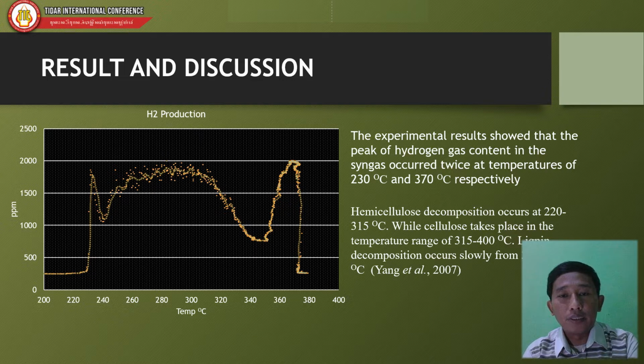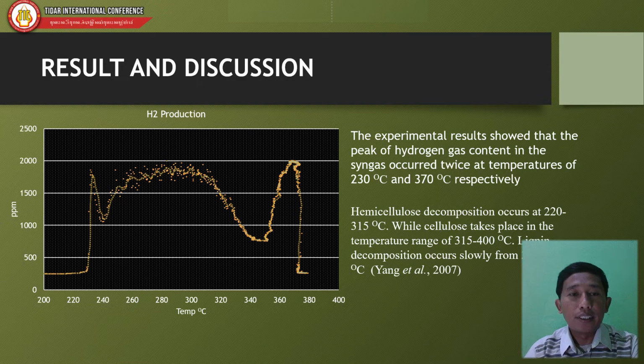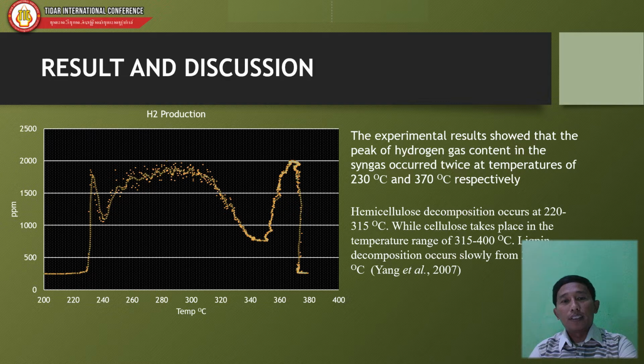This can occur because hemicellulose decomposition occurs at 220 degrees until 315 degrees, while cellulose decomposition takes place in the temperature range of 315 until 400 degrees. Lignin decomposition occurs slowly from 300 degrees until 900 degrees.